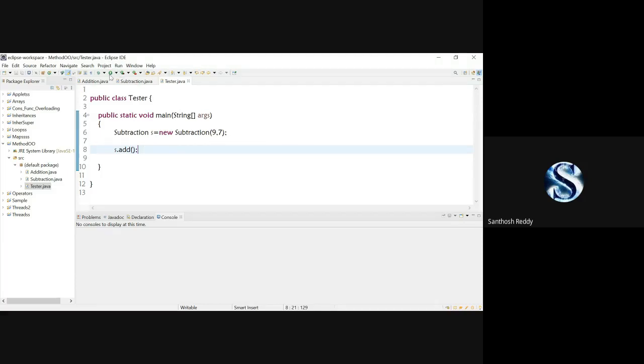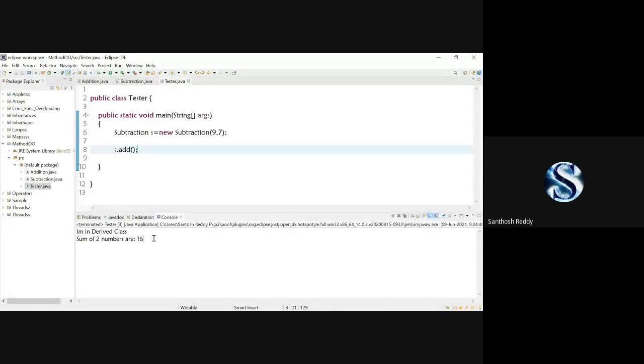When I execute the code, you can check it out. I'm in the derived class, sum of two numbers are 16. It is going to take the latest class method. This is called method overriding.